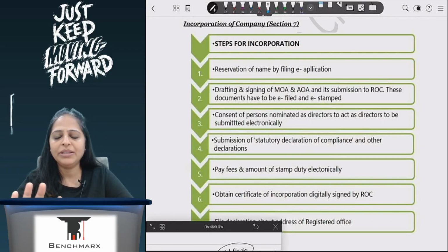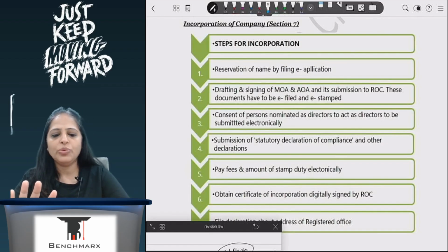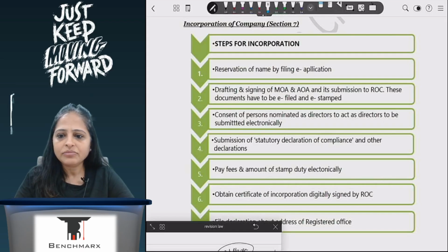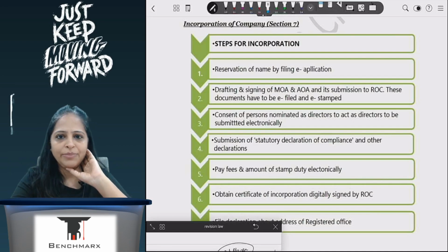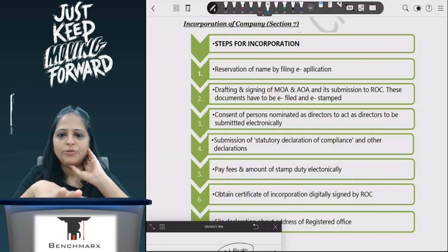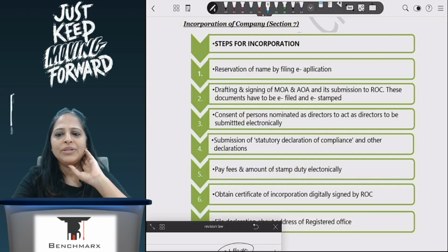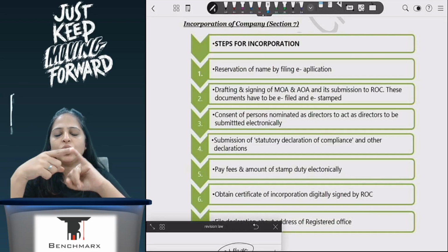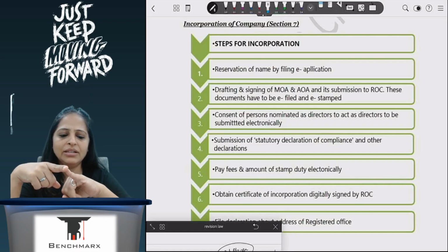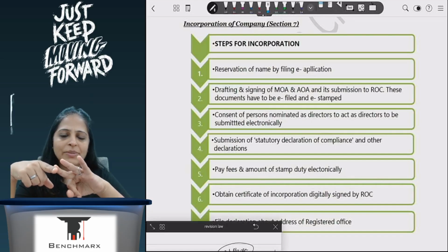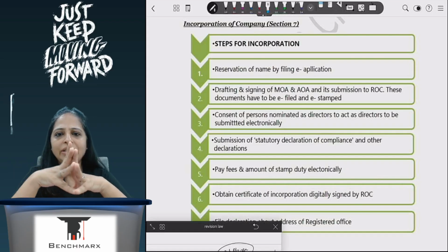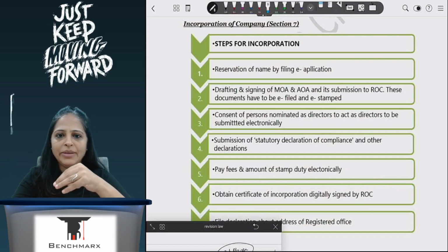What we have done in LLP, the same concept will be applicable here. So what are the requirements that I have? One is that I will have to have a name reservation, correct? So once I reserve the name for the company, that name will be available to me for a period of 20 days. Now when I am reserving the name of the company, I have to ensure that the name is not resembling any other trademark or any other company. I'm not using any words where there is specific approval required. So all of that I will take into consideration, and then I will reserve my name, and it should not resemble any other LLP as well.